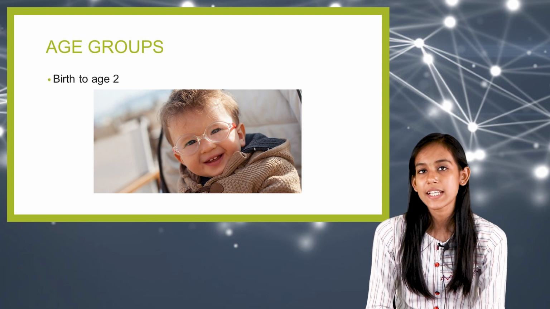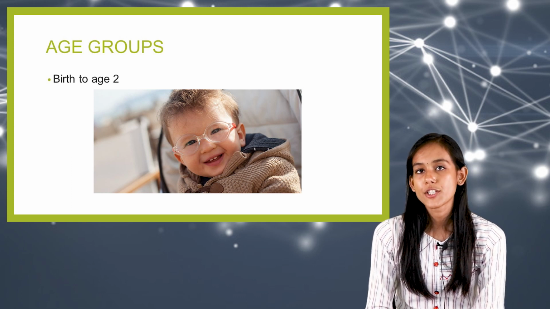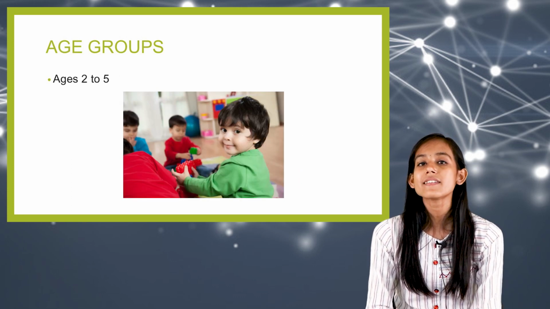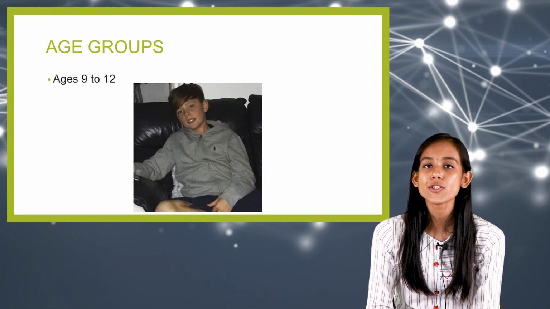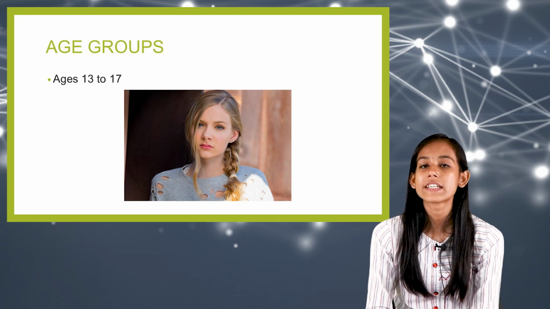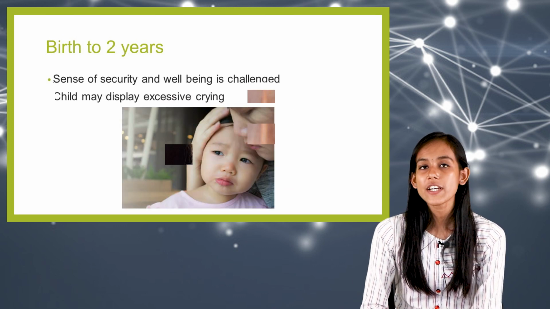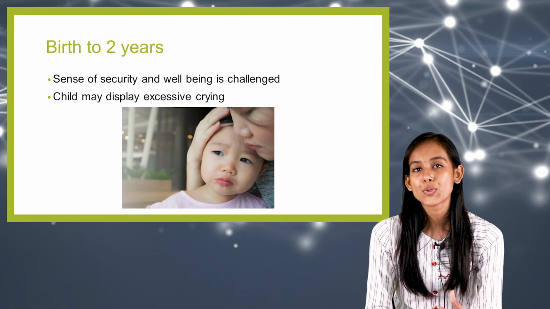Now next we will look at different developmental stages, and we will look at their reaction towards grief. So first we will see birth to 2 years of age, and then ages 2 to 5, ages 6 to 9, ages 9 to 12, and ages 13 to 19. So first, let us see birth to 2 years.